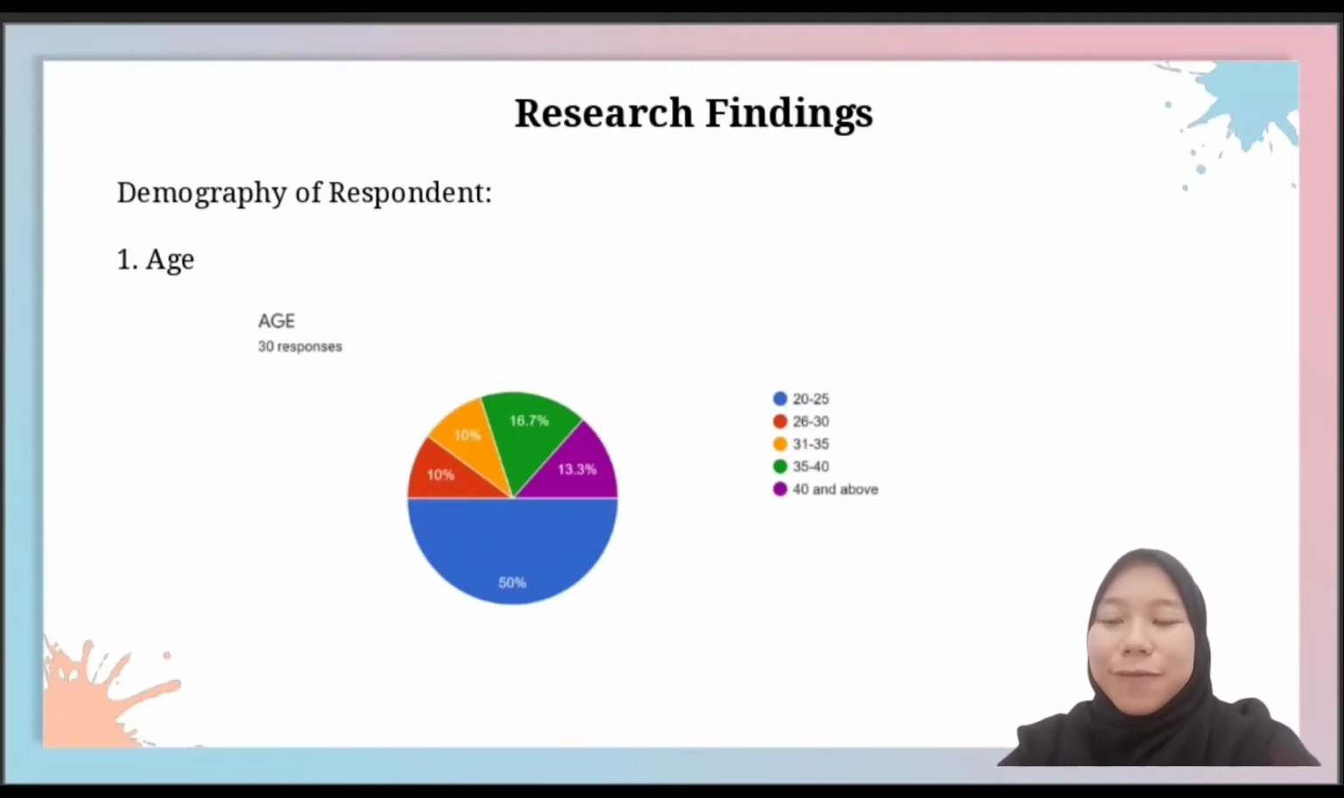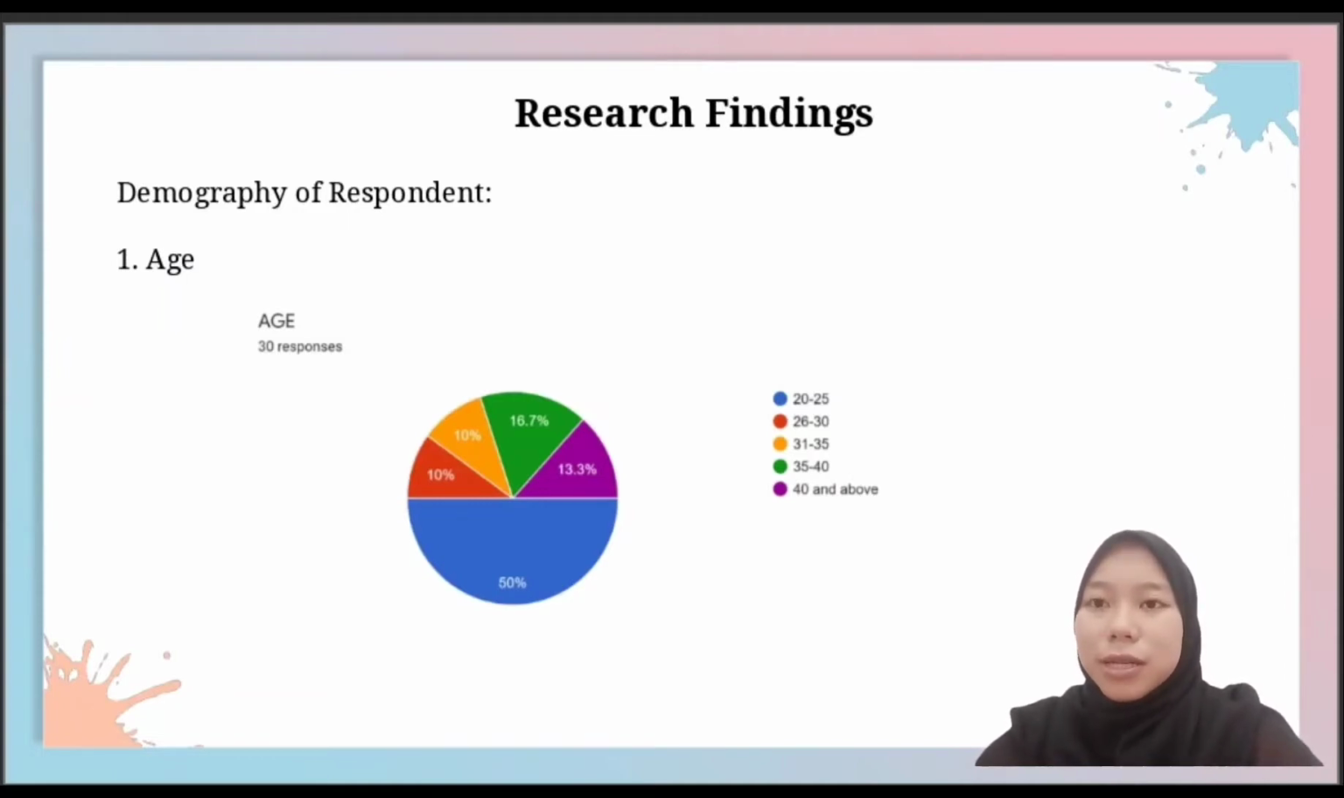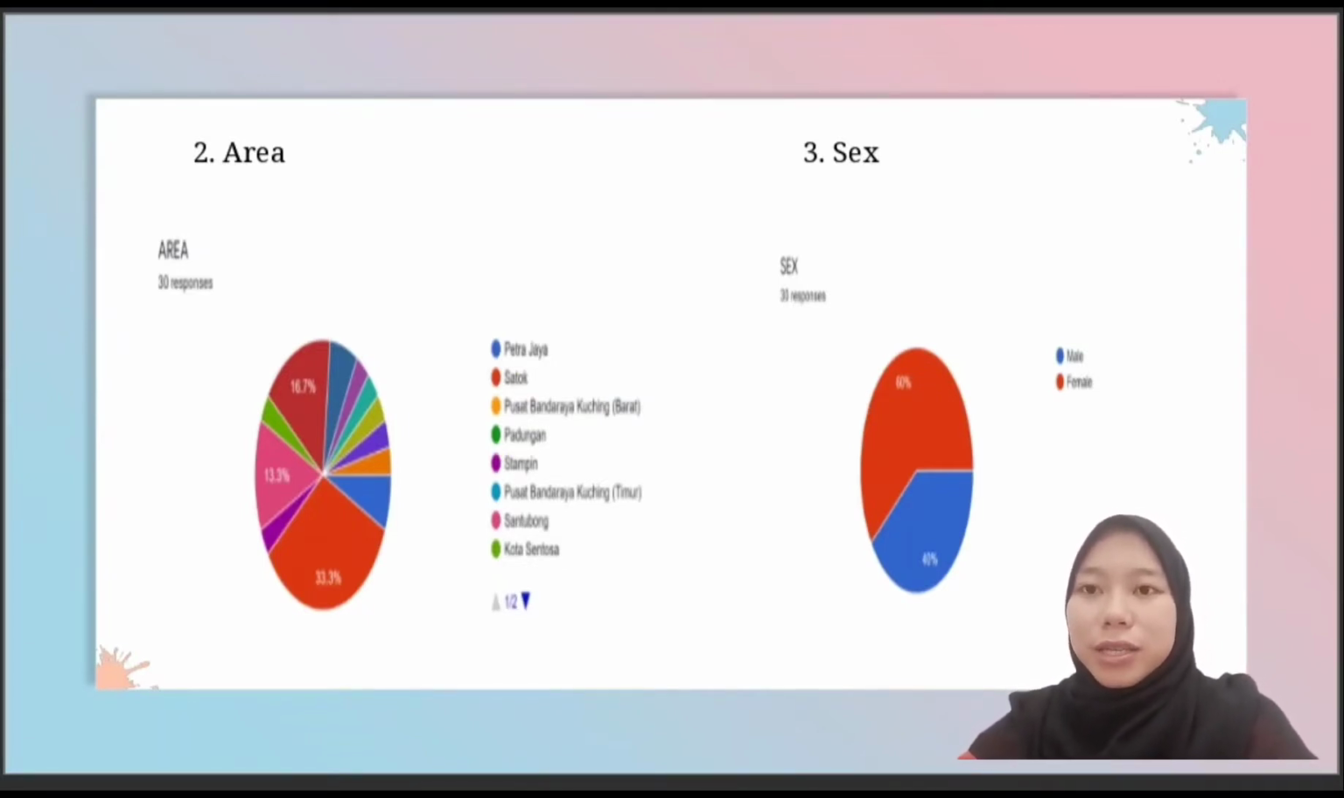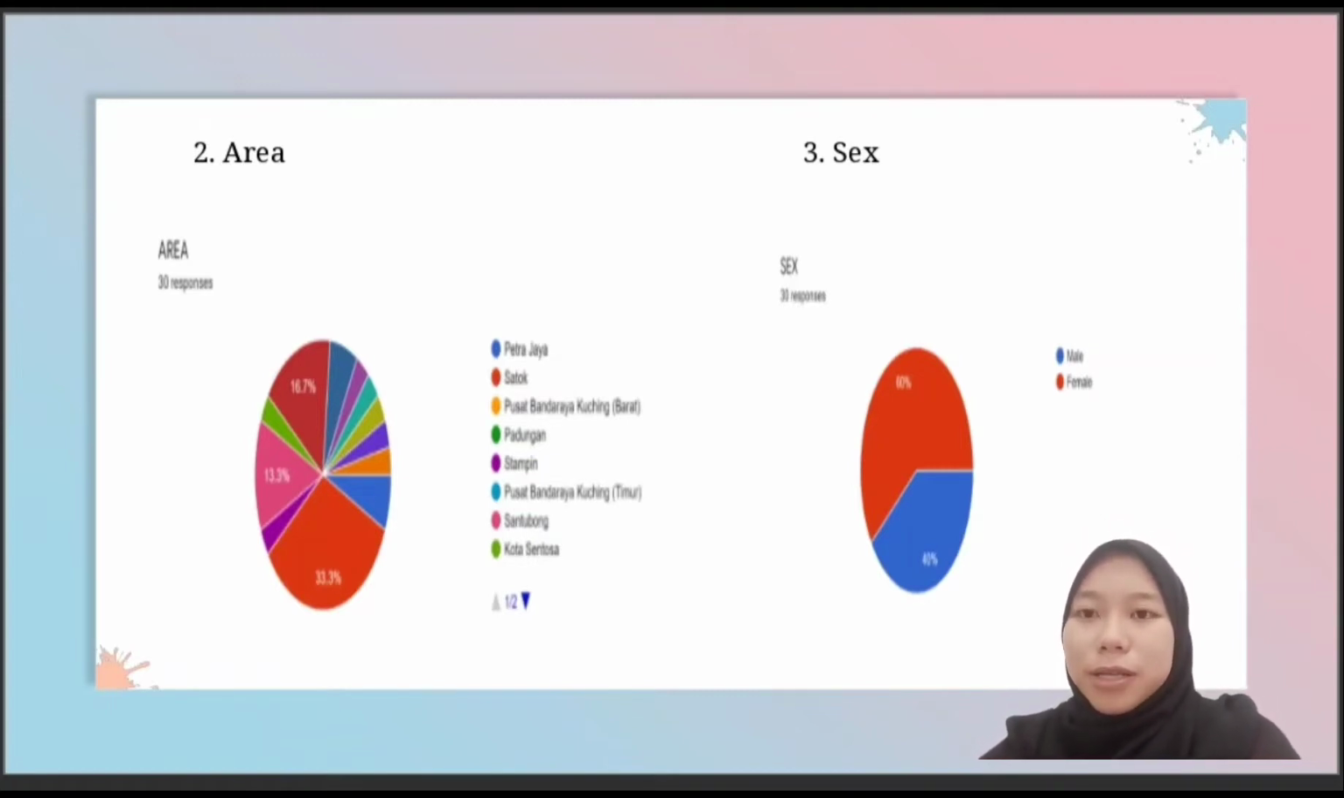Research findings. Firstly, demography of respondents. In this research, we have 30 respondents. The respondents' ages are between 20 to 25, 26 to 30, 31 to 35, 36 to 40, and 40 and above. We can see that the age group between 20 to 25 is the highest, and the lowest is the age between 26 to 35. For the area, there are 10 areas from the analysis of respondents, where the highest area is Satok, Kuching, at 30.3%, and the lowest areas are Samariang, Kota Sentosa, and Stampin, with a similar 3.3%, equal to one respondent.